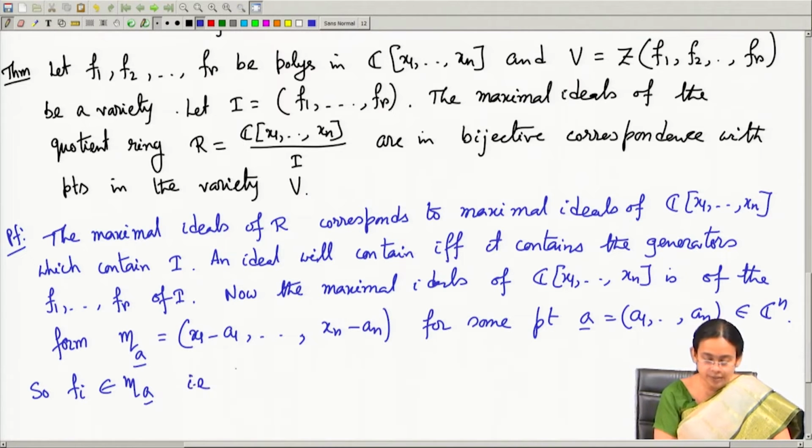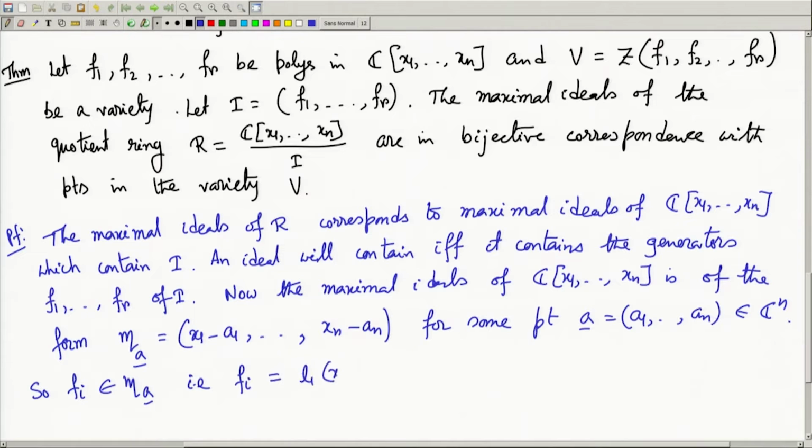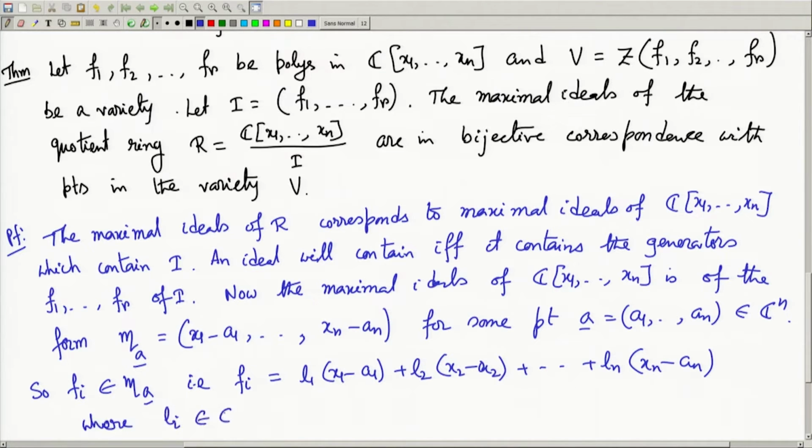So, Fi can be written as L1 times (x1 minus a1) plus L2 times (x2 minus a2) plus ... plus Ln times (xn minus an), where these Li's are nothing but polynomials in the polynomial ring C[x1, x2, ..., xn].